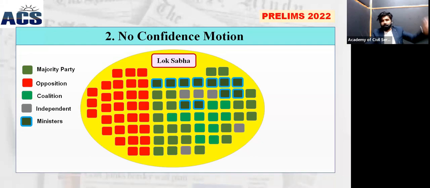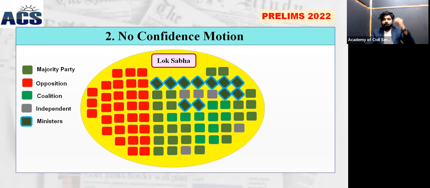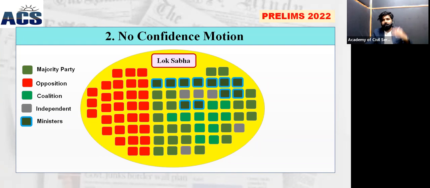There will be a council of ministers. You can see that they are the council of ministers. Then there will be coalition members, a different party, but they are supporting the ruling party. Then there will be independent members, and in some cases, nominated members. If one box in this area represents 10 MPs, then in order to introduce a no-confidence motion, that means the government has lost trust in the Lok Sabha, or lost its majority in the Lok Sabha, that has to be checked.